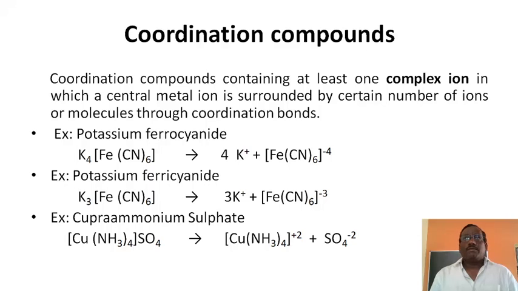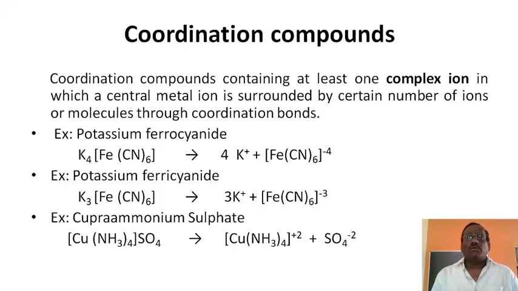We know NaOH, Na plus and OH minus. The presence of two simple ions in it is called a simple salt. NaCl is a simple salt. For example, Mohr's salt: the presence of FeSO4, (NH4)2SO4 and H2O. Three components in it, more than one simple salt, is called a double salt.